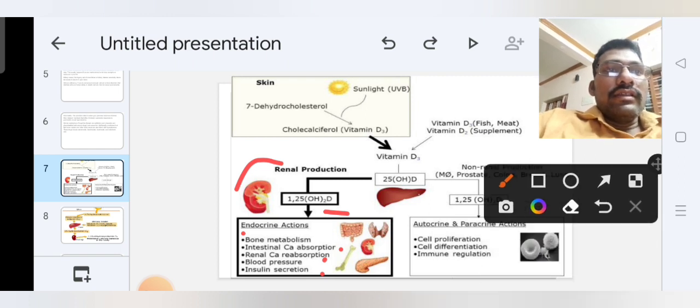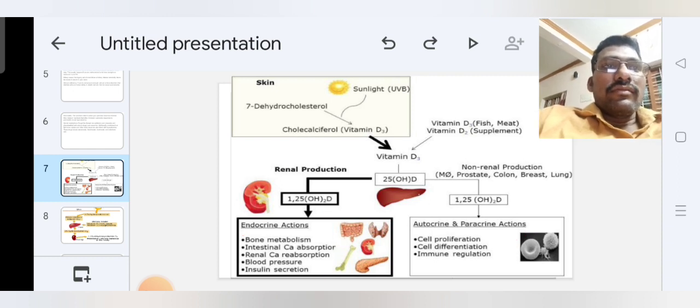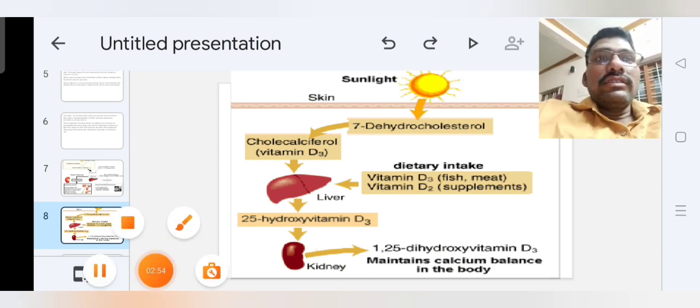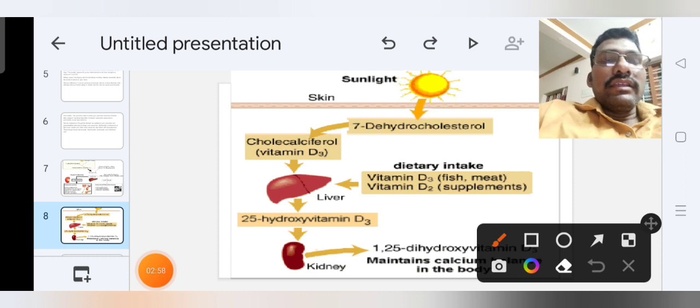The other function is autocrine and paracrine action. These functions are cell proliferation, cell differentiation, and immune regulation. This is also one of the simple diagrams, which I have already explained.